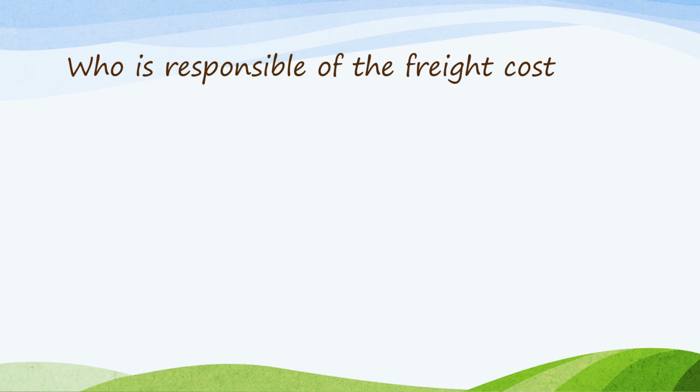So who is responsible for the freight cost? The responsibility of the freight cost is borne by the owner of the goods. So when it is FOB destination, it is the seller who is responsible for the freight cost because the owner is the seller. Whereas in FOB shipping point, the one that is responsible for the freight cost is the buyer, because in a shipping point, the buyer is the owner of the goods upon shipment.